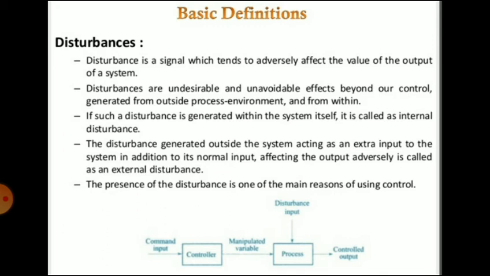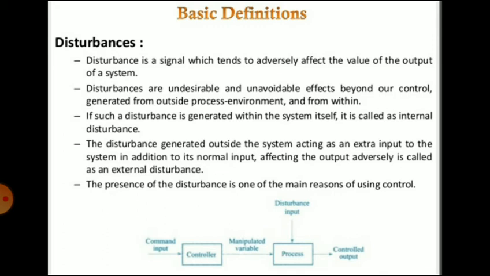If such a disturbance is generated within the system itself, it is called an internal disturbance. A disturbance generated outside the system, acting as an extra input in addition to its normal input and affecting the output adversely, is called an external disturbance.